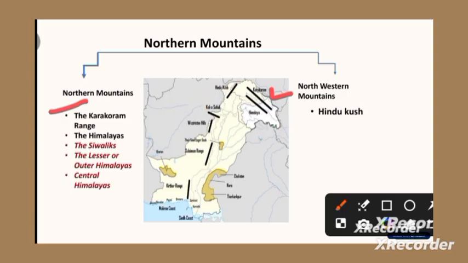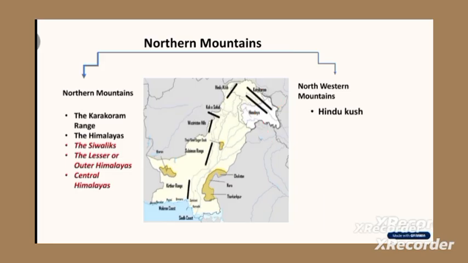Let's discuss the directions of these mountainous ranges. The first, Karakoram, enters Pakistan from east to west. Similarly, the Himalayas also enter from east to west, whereas the Hindu Kush is moving from north to southwest. So explain the directions also.